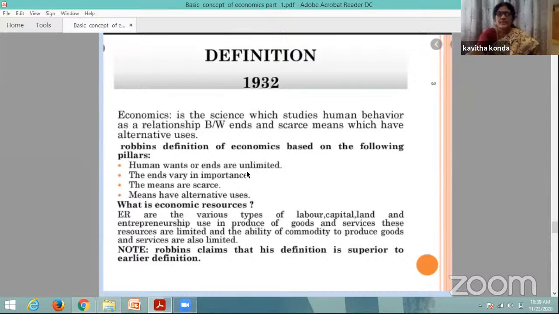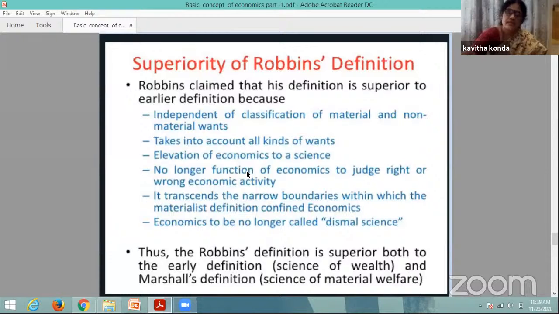Robbins claimed that his definition is superior because it classified material and non-material wants, takes into account all kinds of wants, and elevates economics to a science.